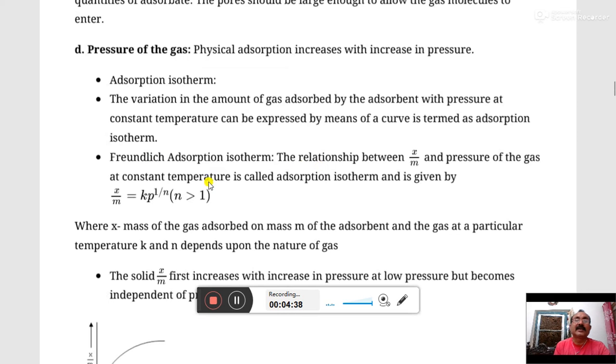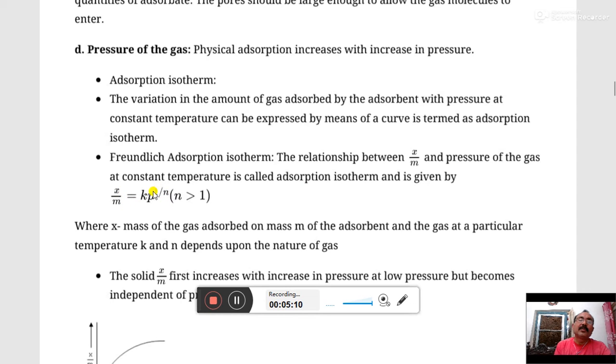Suppose the rate of adsorption is x upon m and the applied pressure is P. Then Freundlich's equation is x upon m proportional to P. If proportional is replaced by a constant K, the new equation is x upon m equal to Kp.